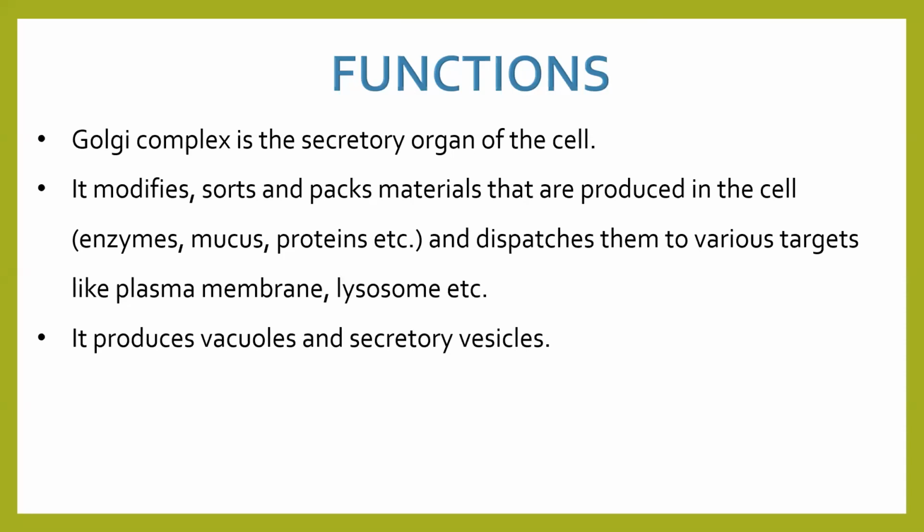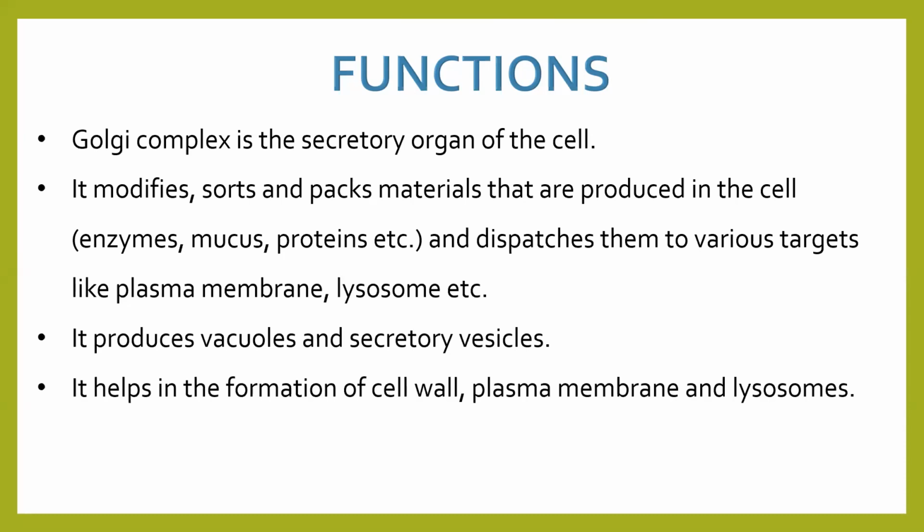Now you are aware of the term secretory vesicles. But what are vacuoles? Don't worry, vacuole is also a type of cell organelle which we will be studying soon. Okay, let's move on to point number 4. It helps in the formation of cell wall, plasma membrane, and lysosomes. Very, very important point. Do not forget this.